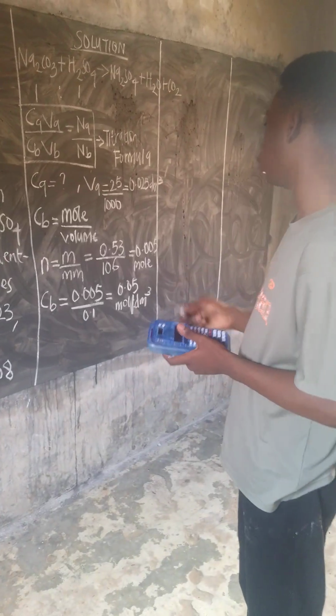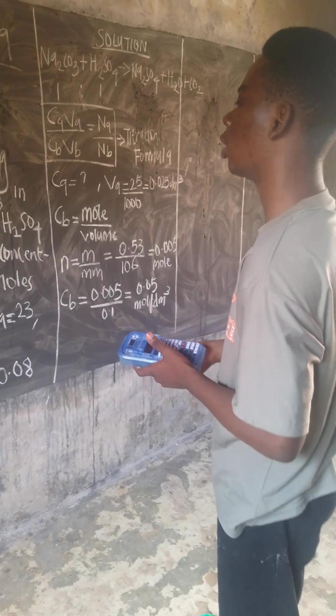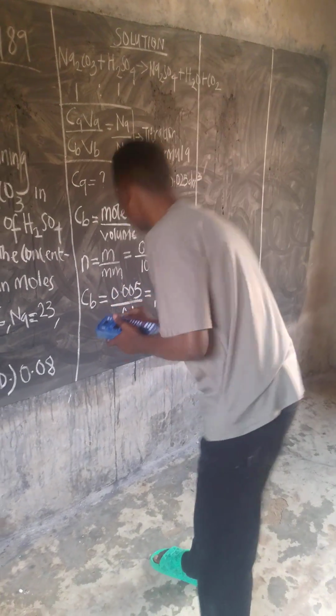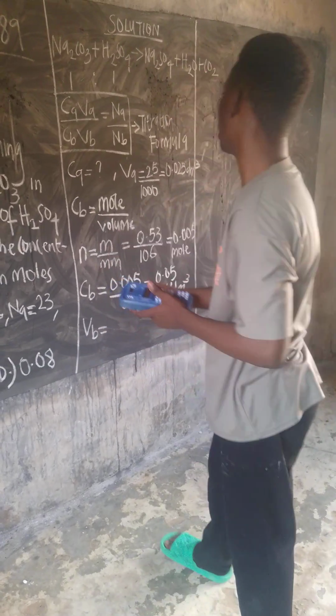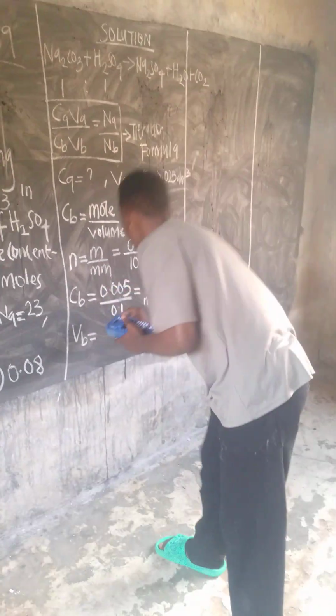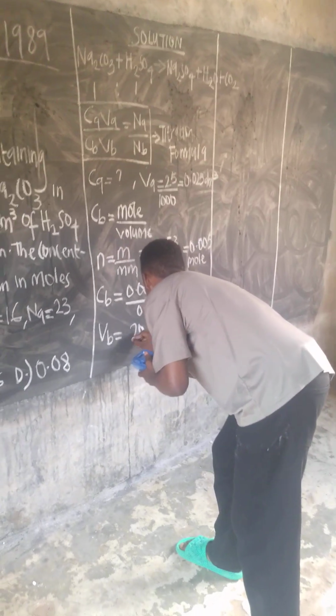So what's the next thing we have to do? We have to write out the volume of the base. The volume of the base is equal to 20 divided by 1000.